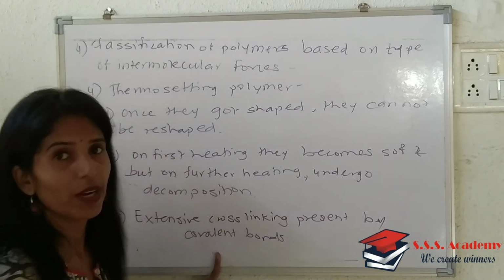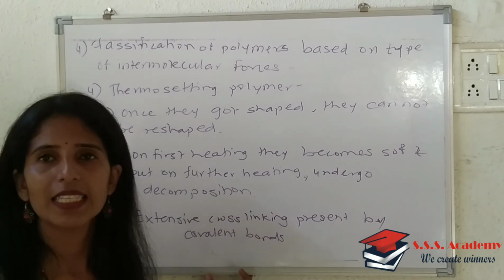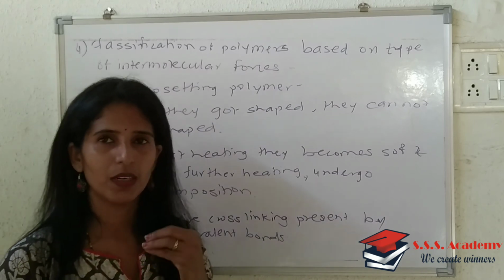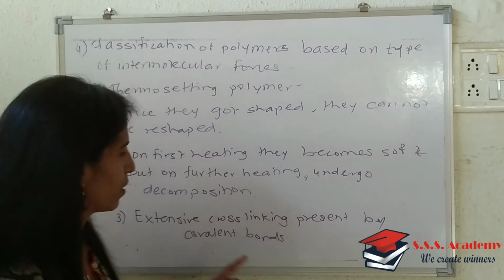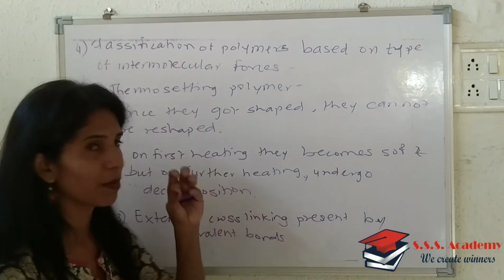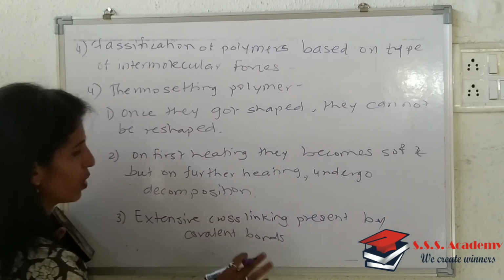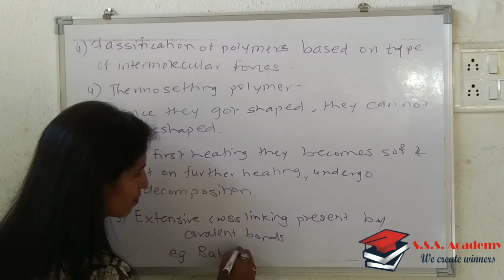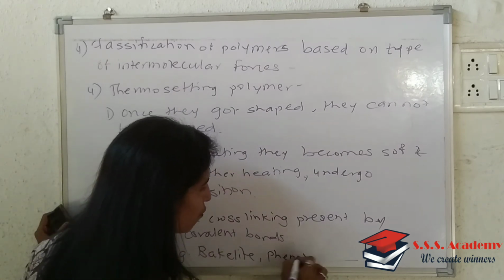Whenever we heat such a polymer, irregularities happen and the covalent cross-links between the chains break, and therefore this type of polymer decomposes on further heating. Examples are bakelite and phenol formaldehyde.